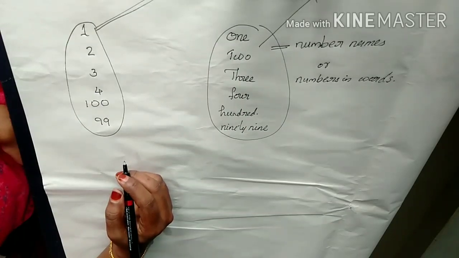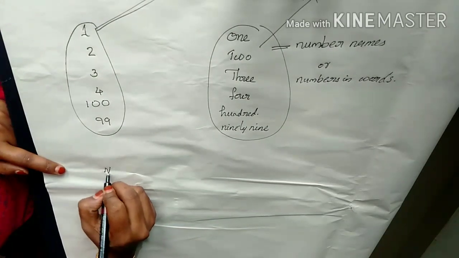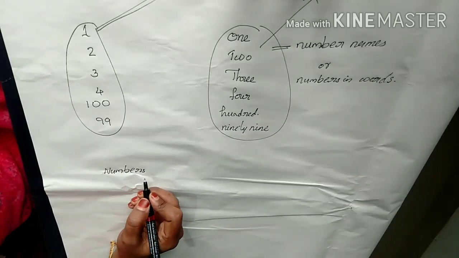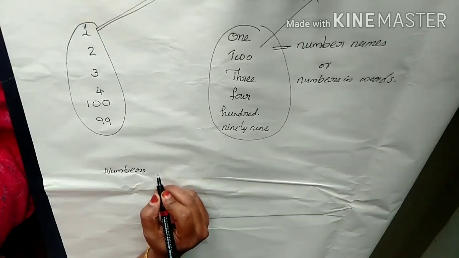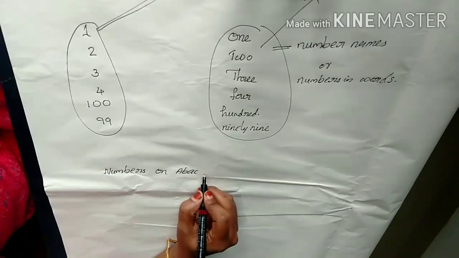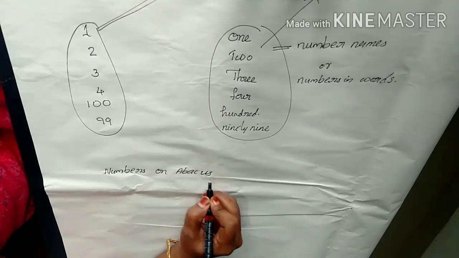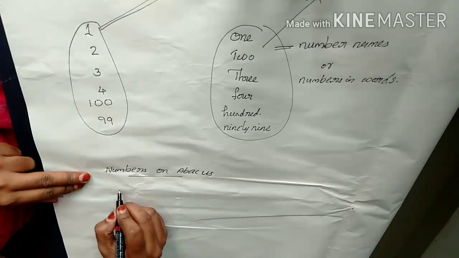Next one, numbers on the abacus. Next one is numbers on the abacus.